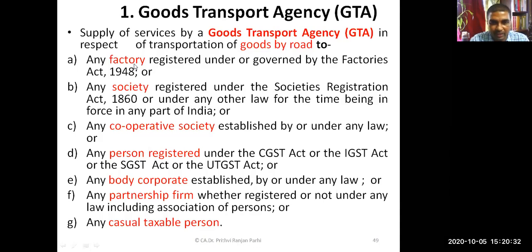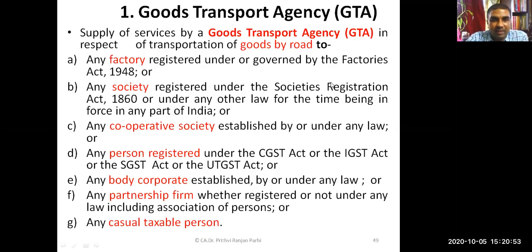Are you able to see the screen? Yes, sir. Screen is visible to you? PPT? Yes, sir. It shows me screen sharing has been stopped. Okay, it's visible to you, no? Fine.